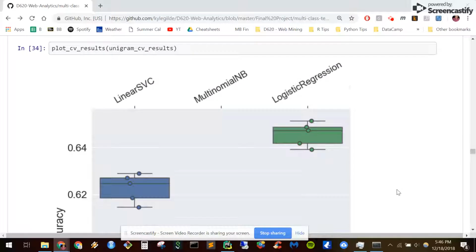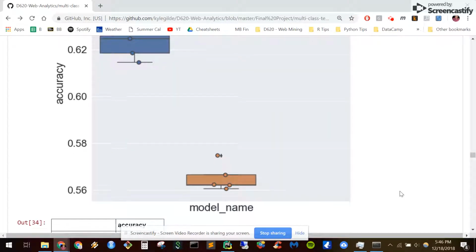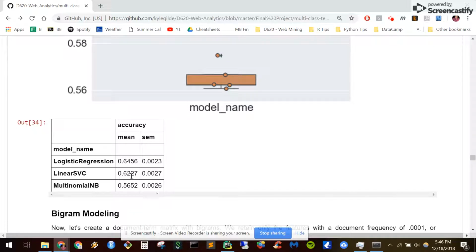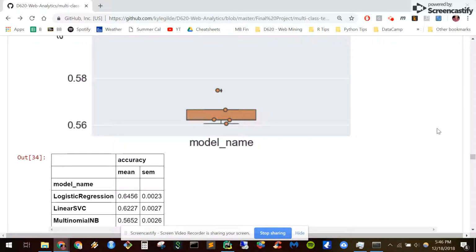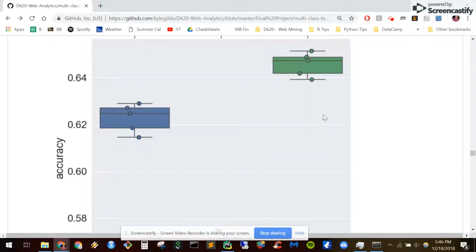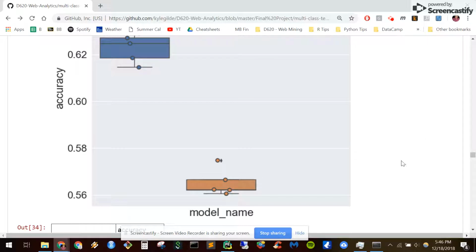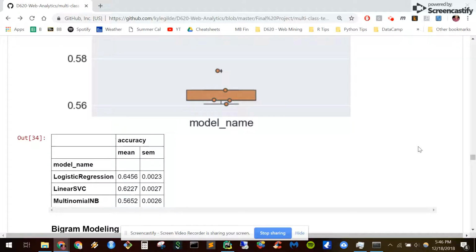When we did that, we see that by far logistic regression has the highest mean accuracy of the 5 folds at 64%, followed by linear SVC and then naive Bayes. We also see that the individual fold accuracies aren't too varying, so we know we're not just fitting to random folds in the data.